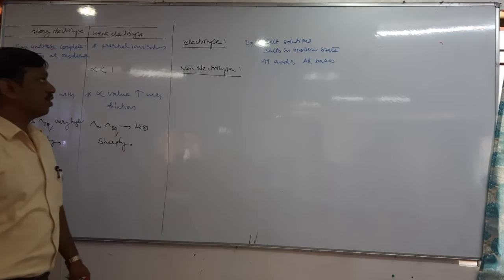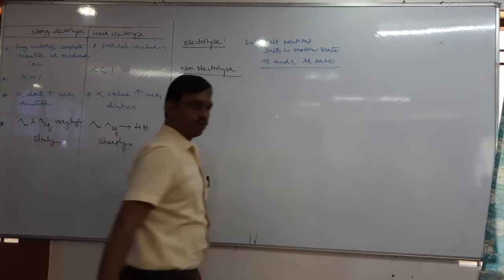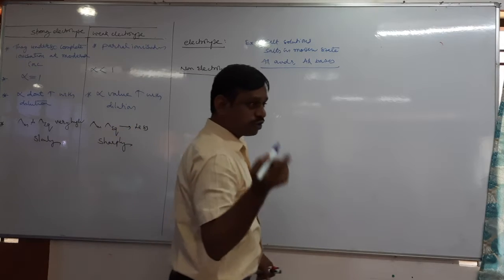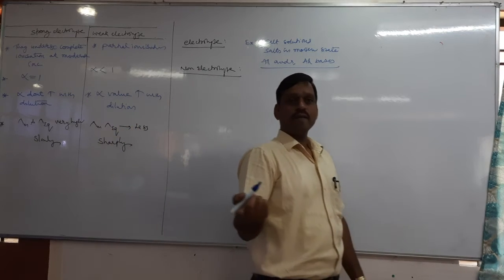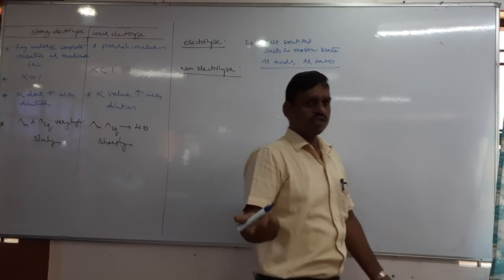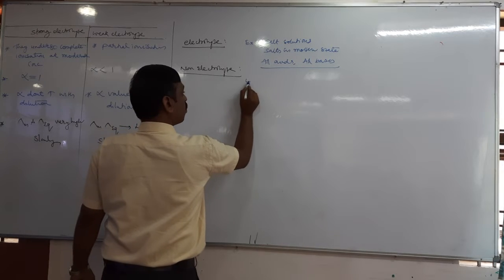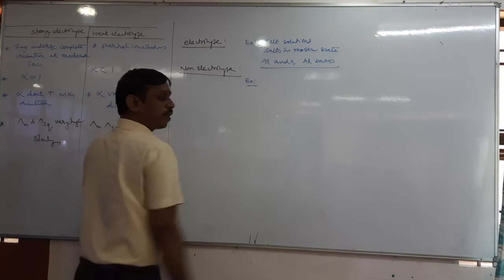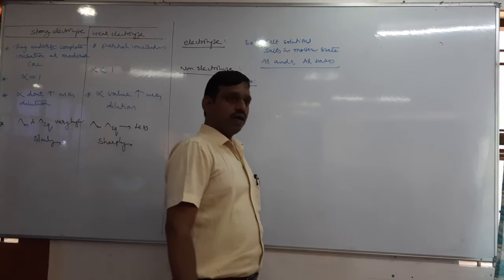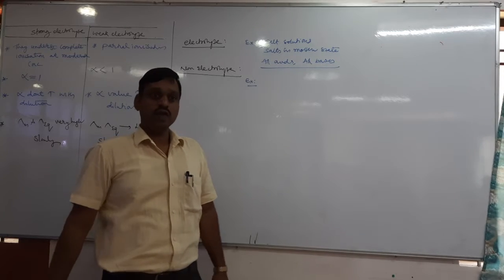For example, for electrolytes. Now tell me, it's about electrolyte. Then what about non-electrolyte? The substance which do not conduct the electric current either in molten state or solution state. Example, we have studied solution topic. I told you there are three very common examples in solution.